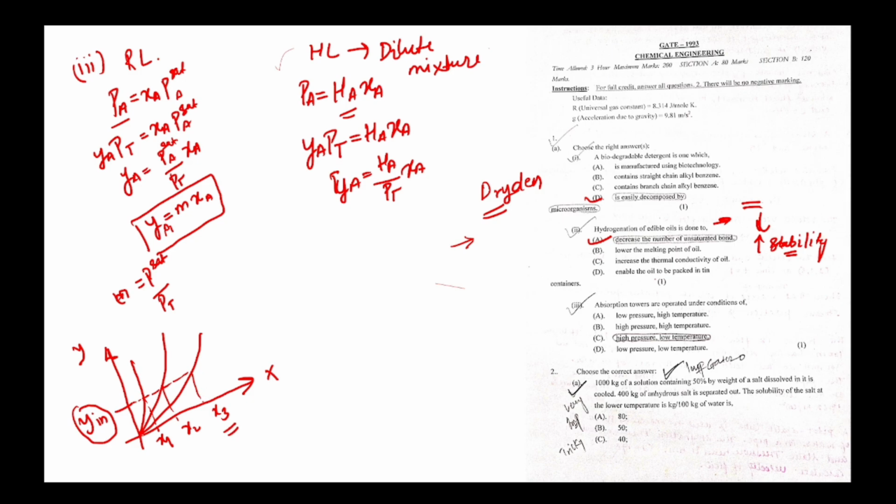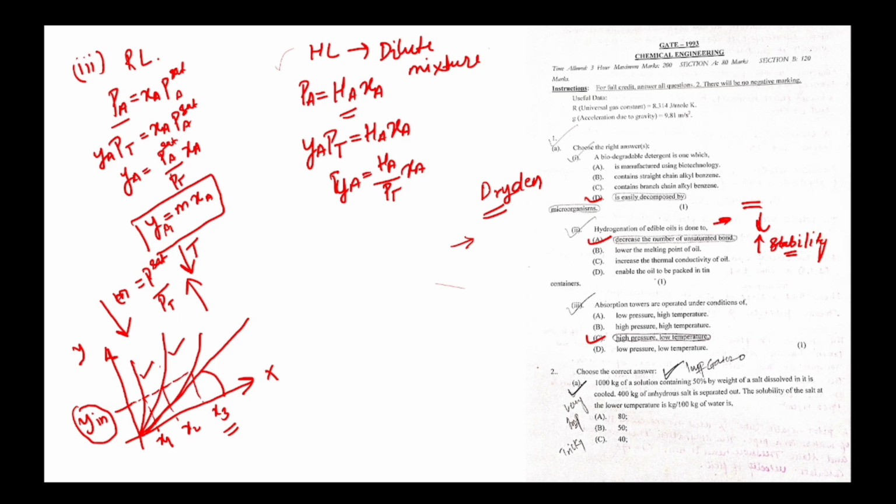So that means this graph has the lowest slope compared to these two, right? So we have to reduce the slope. The lower the slope, the higher the solute concentration in the liquid phase. So for decreasing the slope, we have to reduce the temperature, because if we reduce the temperature, less vapor will be produced and P sat will be less, and we have to increase the total pressure, so that the overall value will decrease. So low temperature and high pressure. Okay, so this is the question.